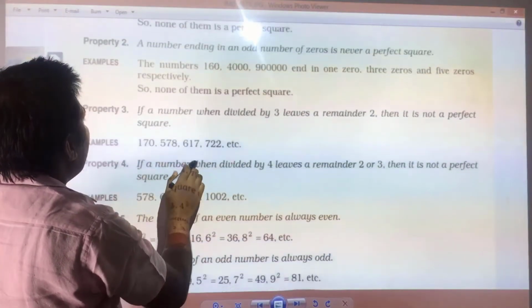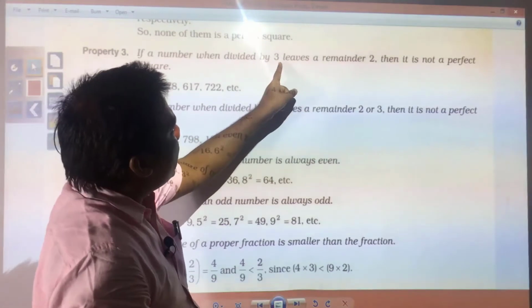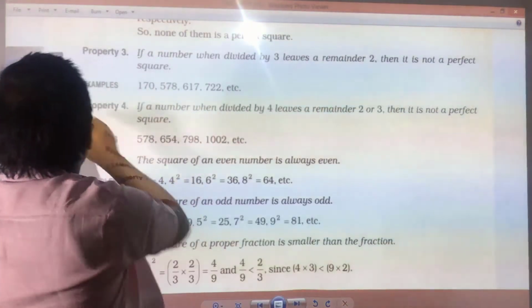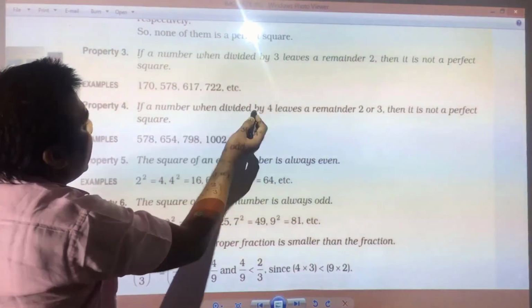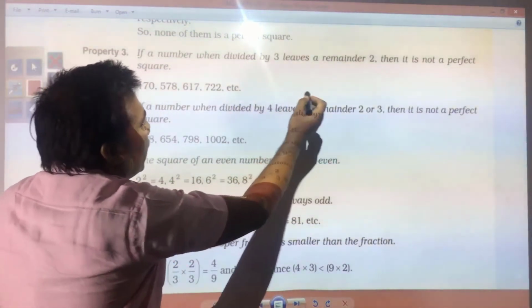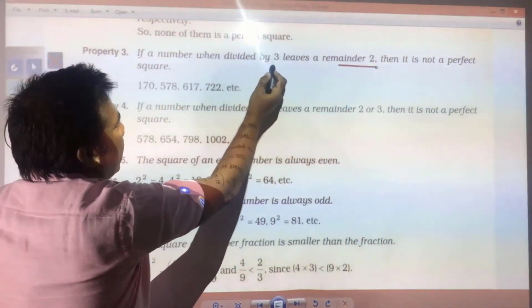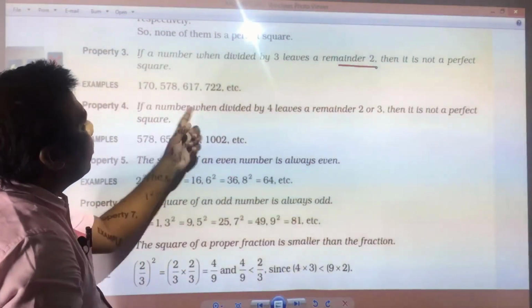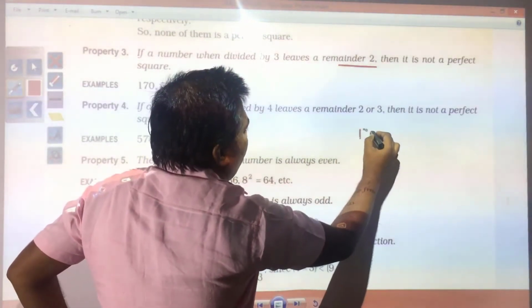Next you see, if a number when divided by 3 leaves a remainder 2, then it is not a perfect square. Again you need to remember, if you are dividing a number by 3 and you have remainder 2, then that number will not be a perfect square. Here you see an example has been given, 170.